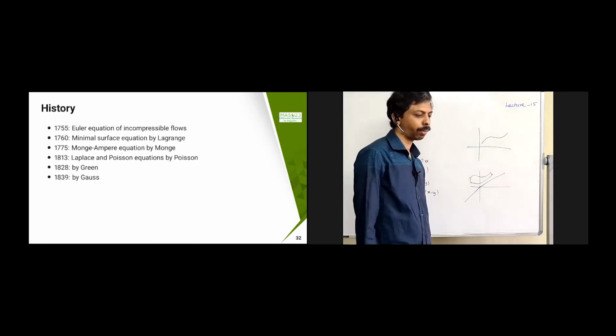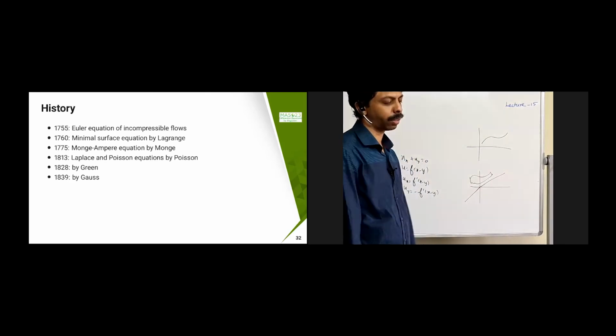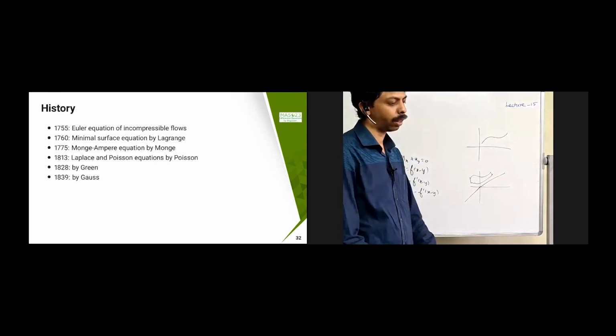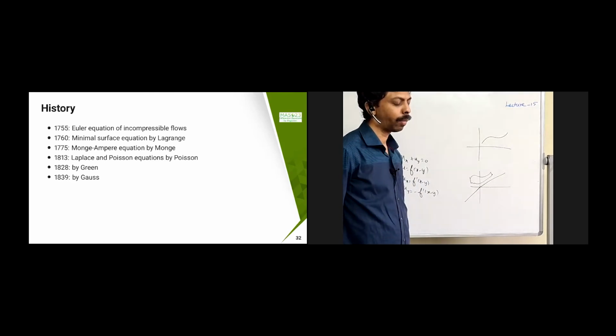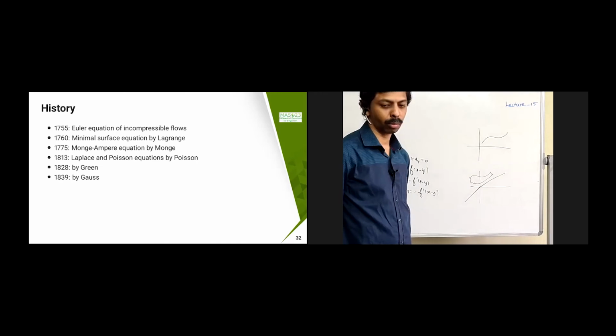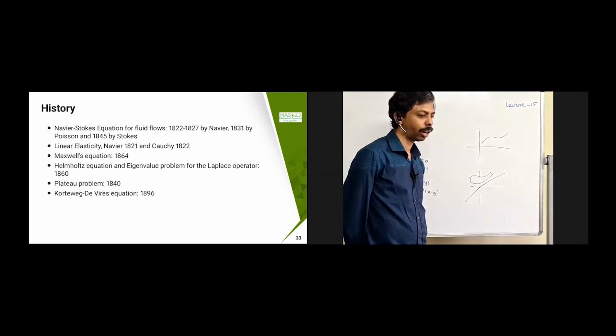Then the Euler equation of compressible flows was developed in 1755, and there is the minimal surface equation, which is one of the key concepts nowadays in missile landing, etc. That was by Lagrange in 1760, and then the Monge-Ampere equation by Monge in 1775, and the Poisson equation, one of the important equations, was developed in 1830. Then Green was working on Green's functions, and Gauss was working on something similar.